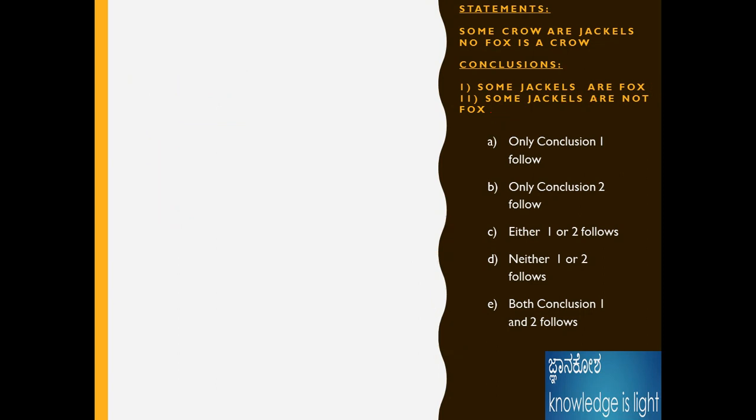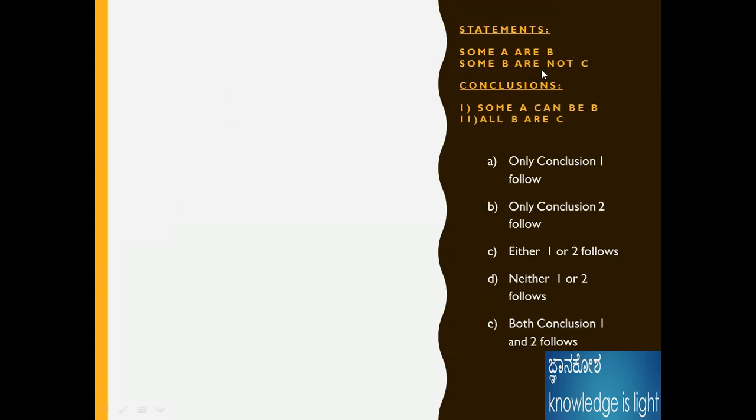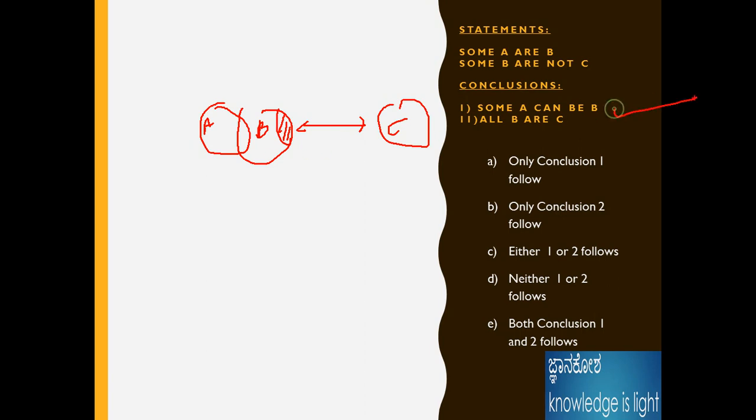Okay, next problem. Some A are B and B are not C. Some A are B, and B are not C. For some, I denote it like this, then you will understand correctly. Some A can be B. Okay, sorry, some A can be B, yeah, of course that is right. All B are C? Nope, this is the wrong answer. The statement 1 is true.